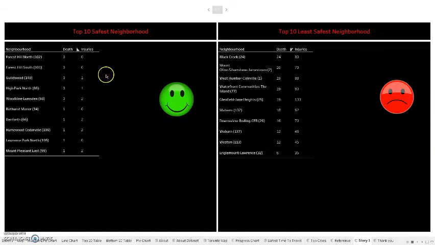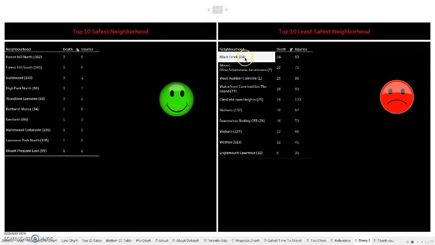On the left hand side we can see the top 10 areas, including Forest Hill North, Forest Hill South, Gilwood, High Park North, Woodbine, Lumsden. These are the neighborhoods which have zero deaths and the least number of injuries compared to others, which makes them the safest among all.